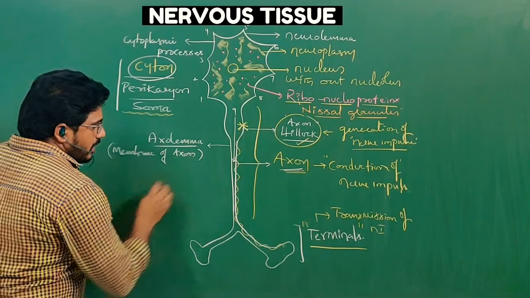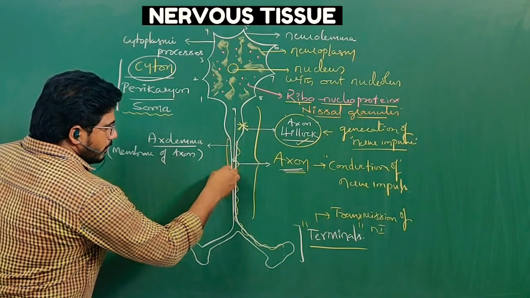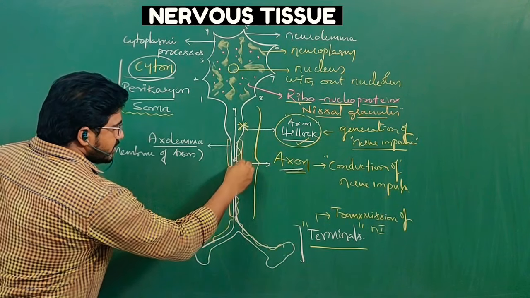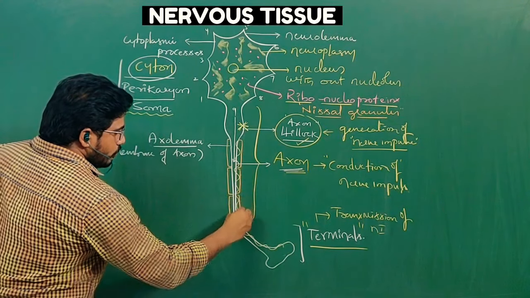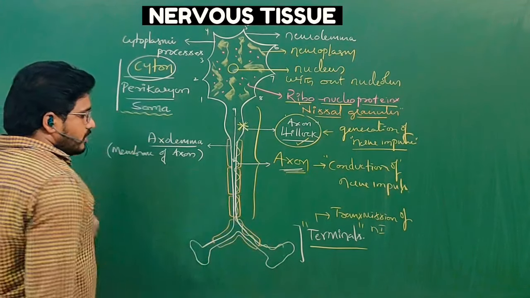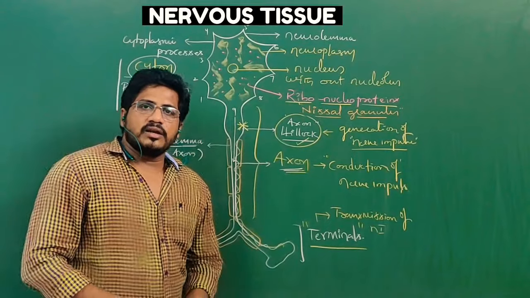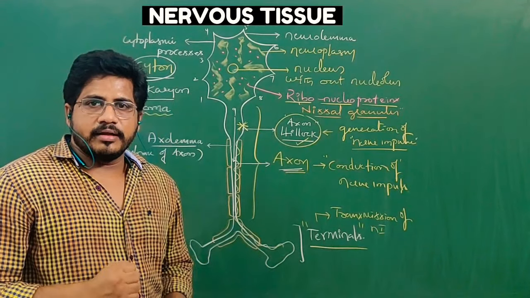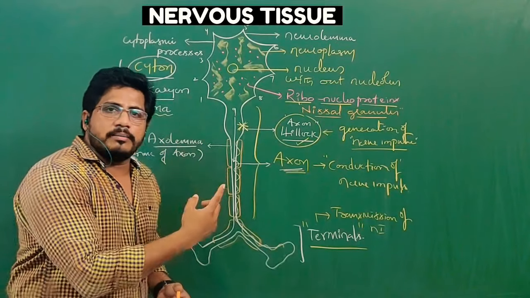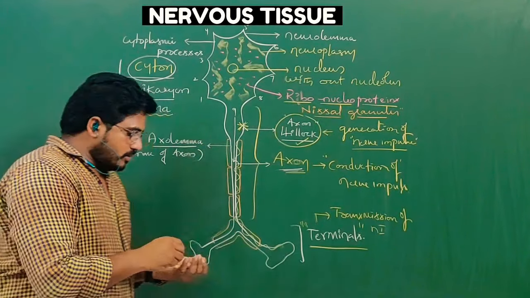Generally this axolemma has a myelin sheath, either continuous or discontinuous. Who helps in the formation of the myelin sheath? Earlier, in the part on neuroglial cells, I discussed oligodendrocytes. With the help of oligodendrocytes, the myelin sheath is formed around the axon.